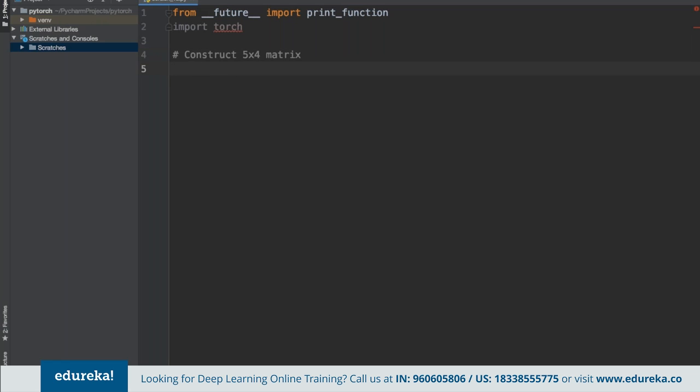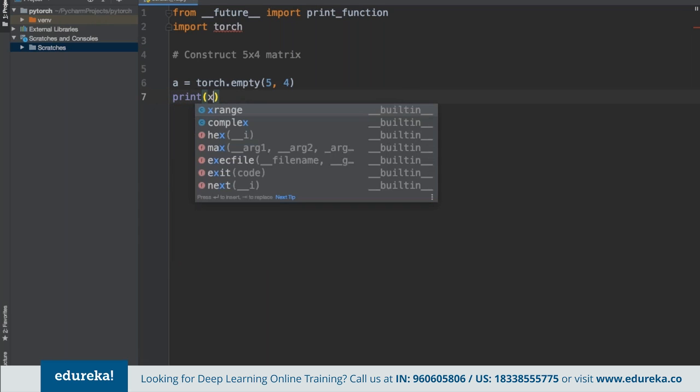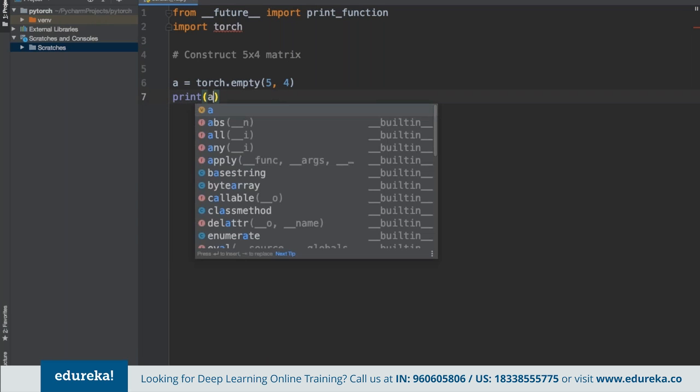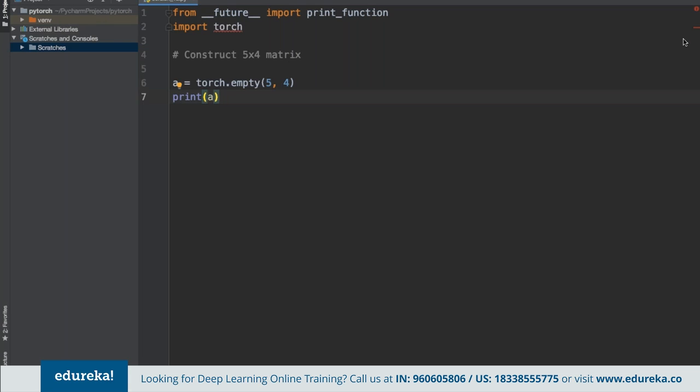For doing that, we can mention A is equal to torch dot empty, and here we can define the matrix as 5 by 4. And then we can simply print A that we have specified here.